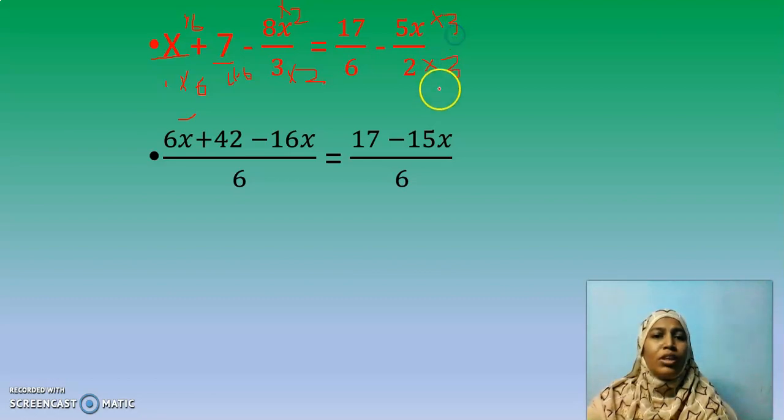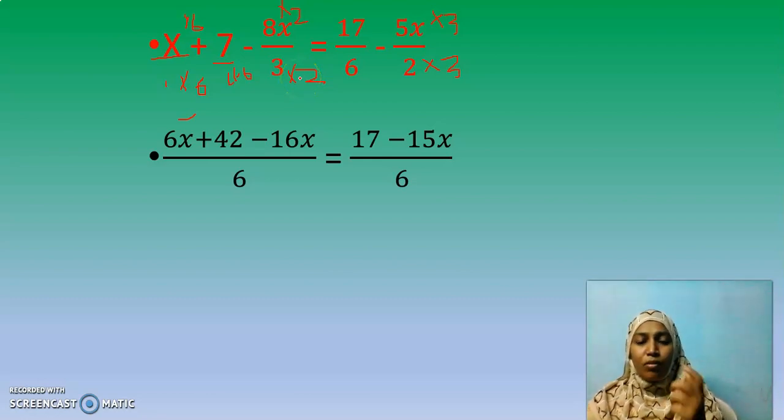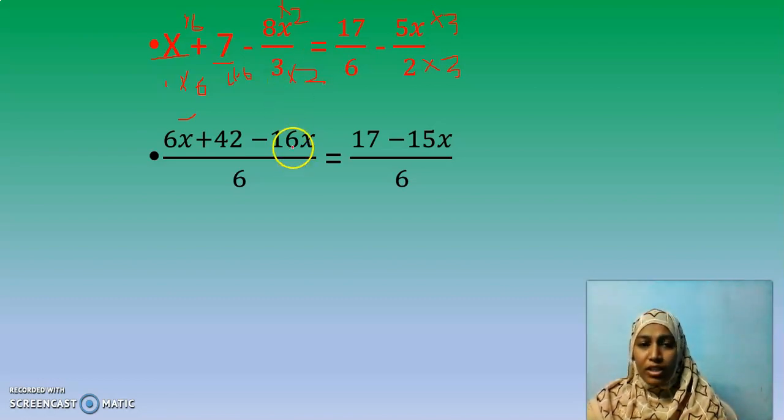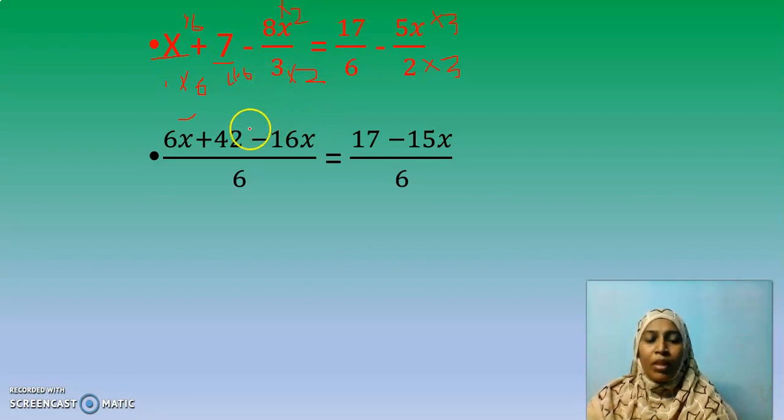All these things you do in pencil. Is it clear, children? This multiplication, have it in pencil so that while you refer for your exam, you will not get a doubt how you got minus 16, how you got plus 42. Okay, for better clarification, you have these things in pencil. Whatever I do now, know that you can do it in pencil.